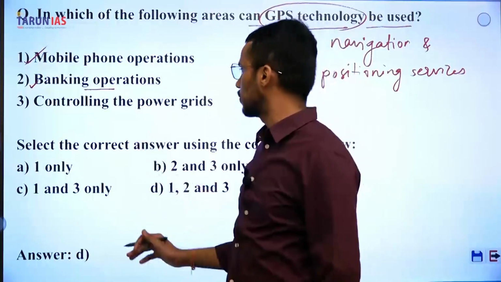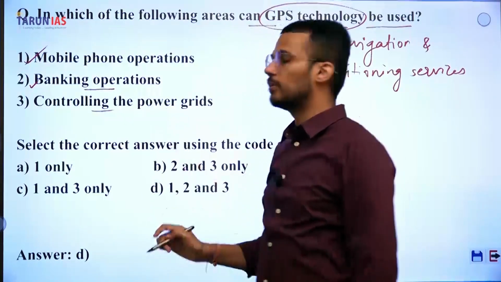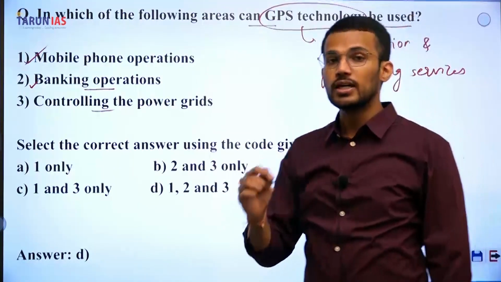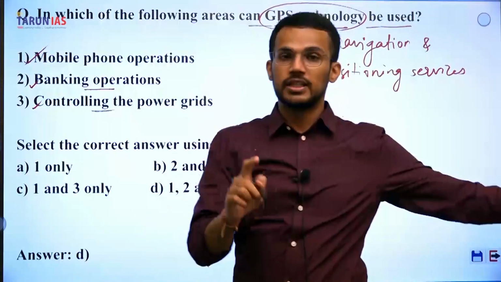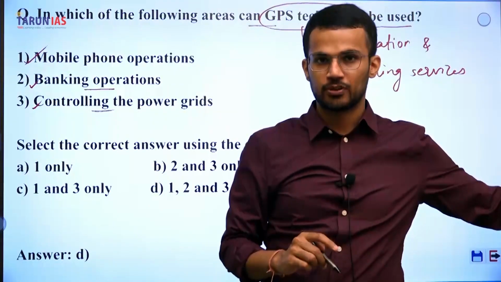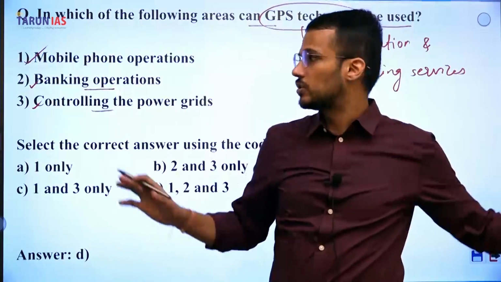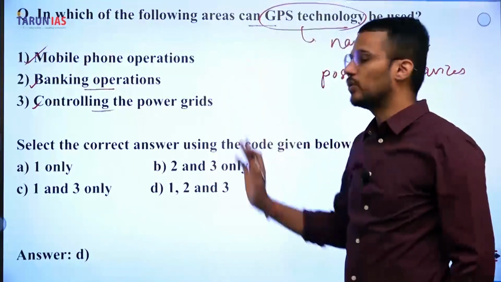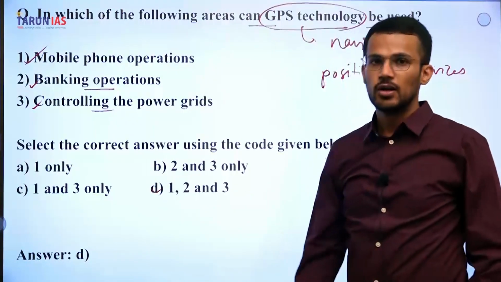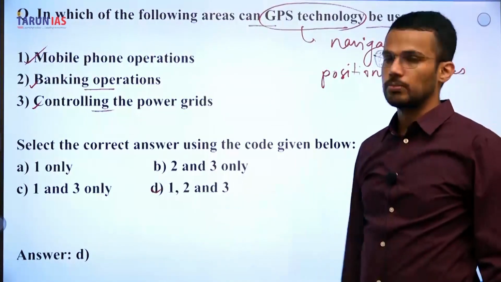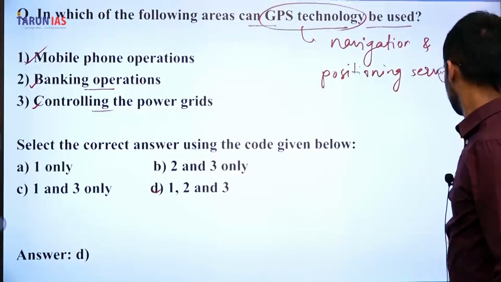So the second statement is also correct. Third is controlling the power grid. We can manage power grids in a better way with the help of GPS. So use of GPS is found in all these three applications, and hence the answer is 1, 2 and 3, mentioned in option D.